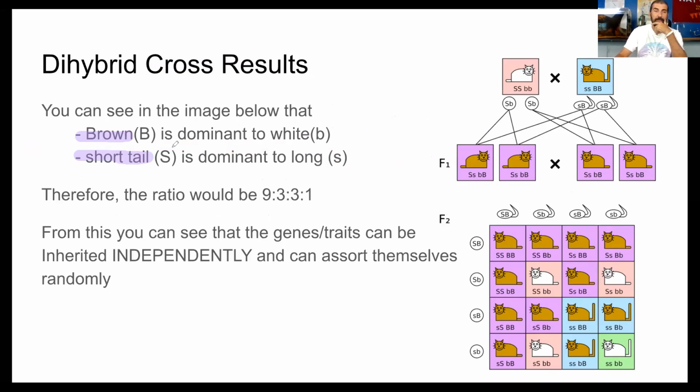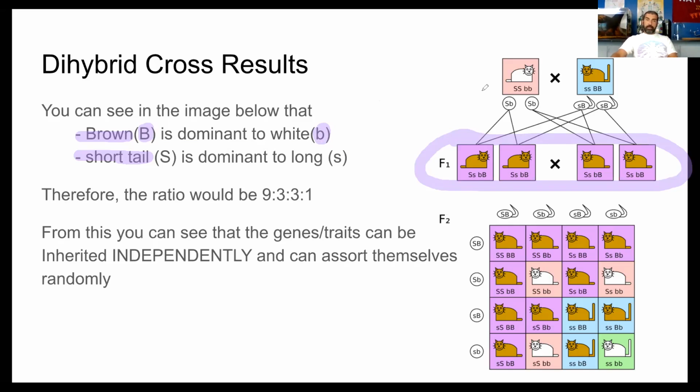Right, now you see here brown is dominant. So I think in this image it shows you a brown cat mates with a white cat, and then all of their offspring are brown. Well, that should kind of signal to you that brown is going to be the dominant trait. So if you know that, then you know brown is written with a capital B, and then white would be written with a lowercase b. Right? You wouldn't use W there. You don't use different letters when you start talking about a trait. The only thing that matters is whatever's dominant, just pick a letter and let it be capital. Whatever's recessive, pick that same letter and just let it be lowercase.